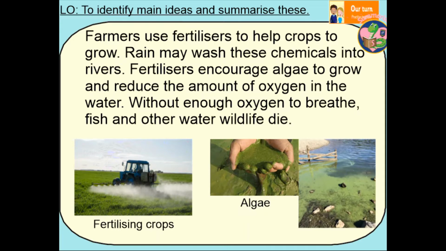Fertilizers encourage algae to grow and reduce the amount of oxygen in the water. Without enough oxygen to breathe, fish and other water wildlife die. Here you can see a photograph of fertilizing crops, and here we can see algae, and that's a photo there of the algae that can reduce the oxygen in the water.